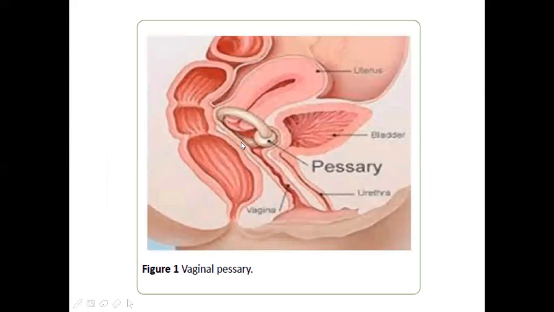See here, you can see the implanted pessary in the vagina. It is supporting the uterus. It is preventing the uterus from falling down into the vagina.